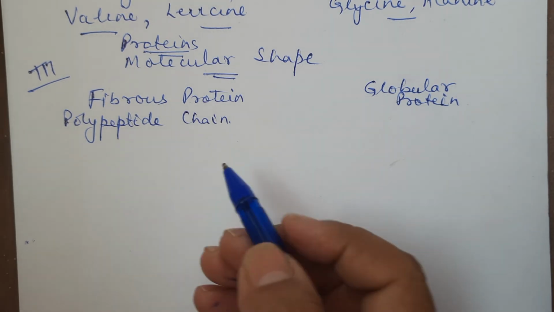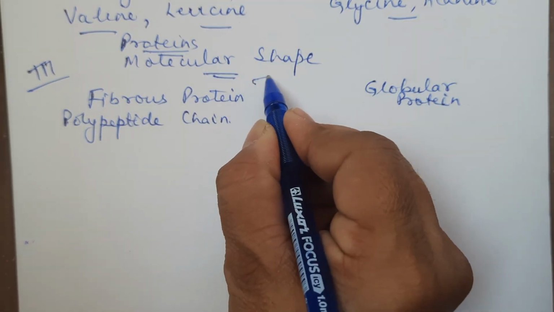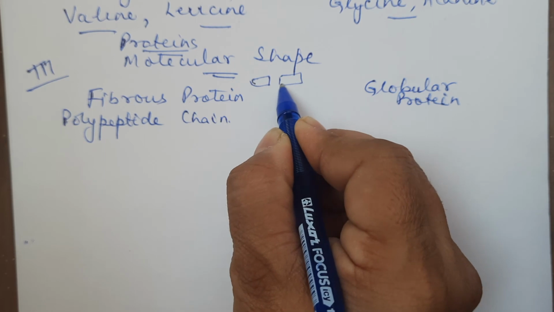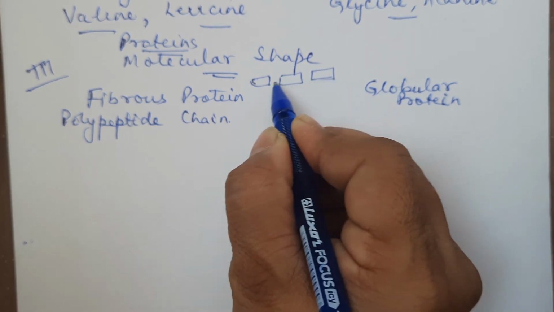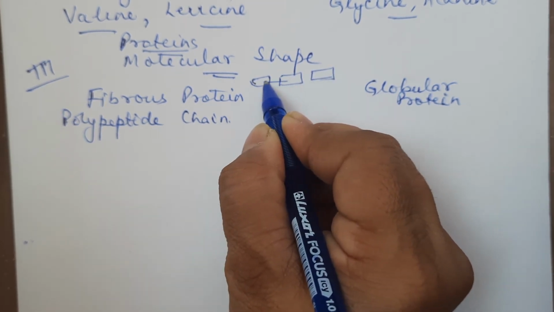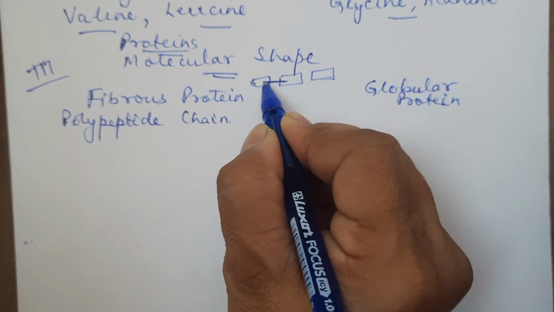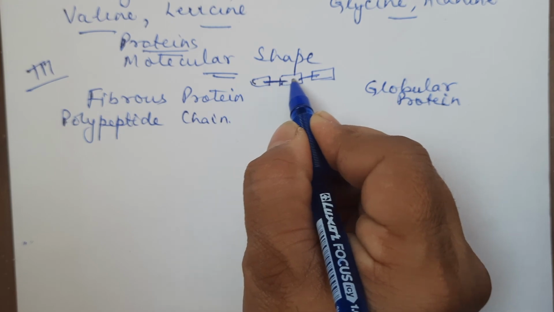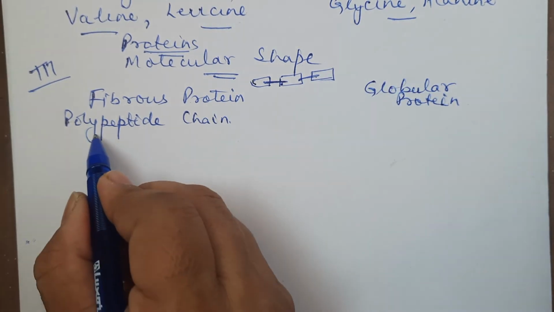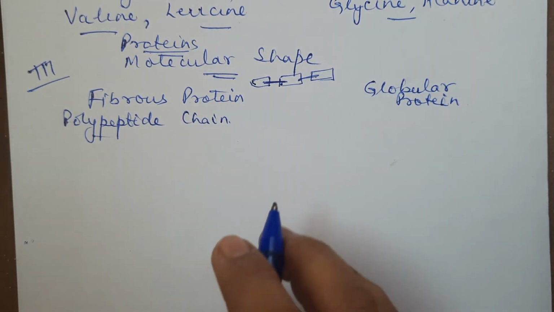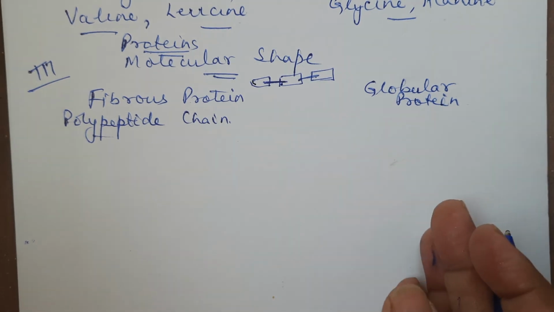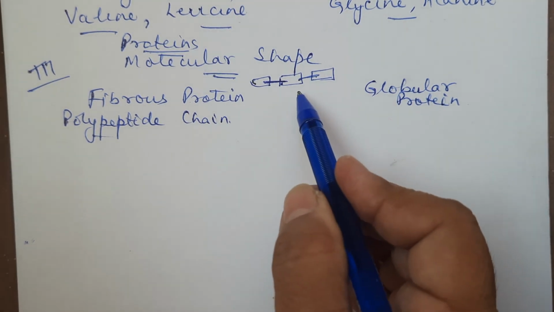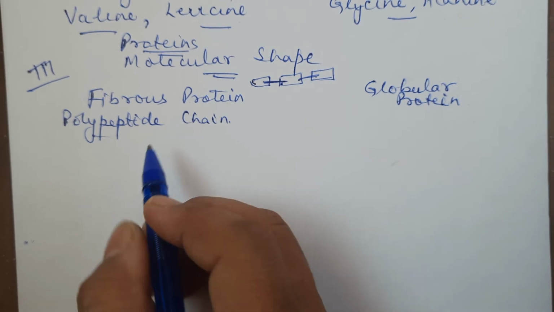The polypeptide chain is one amino acid, another amino acid, and many amino acids. When they are linked together, they will be linked together by a peptide bond. So if many such amino acids link together, they will form a polypeptide chain because they will form many peptide bonds. Okay, we will be discussing in the next video the structural aspect of the protein, right?